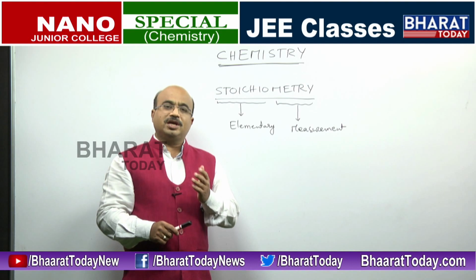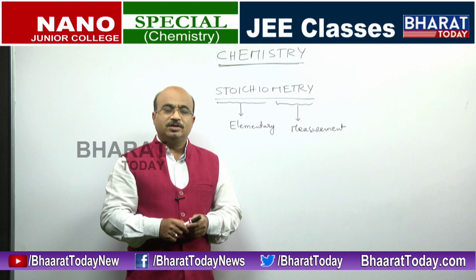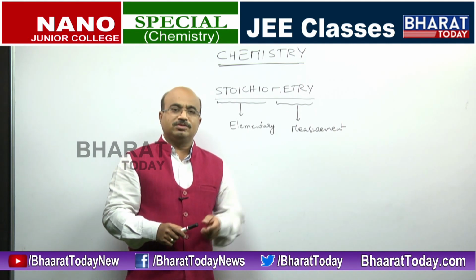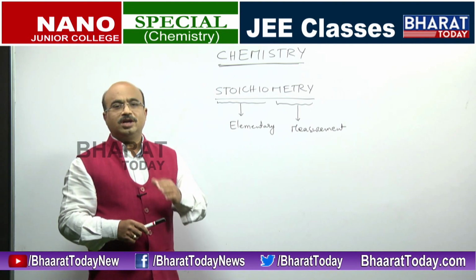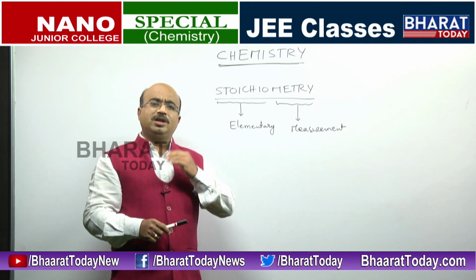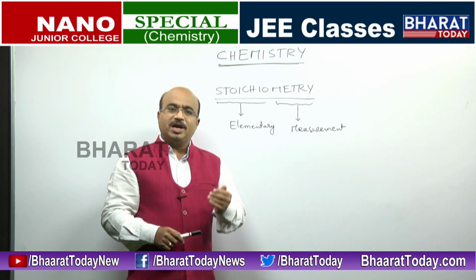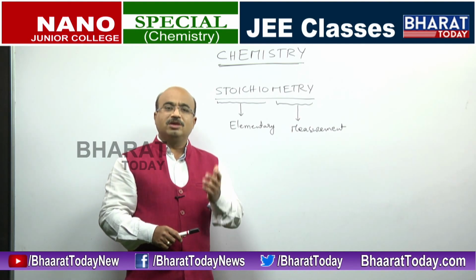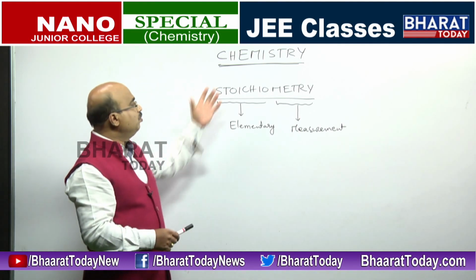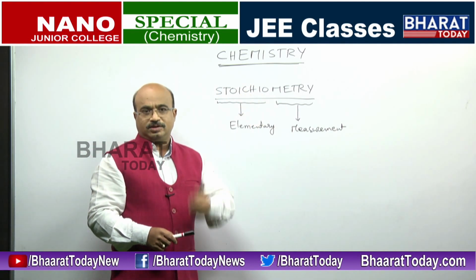Sometimes atoms react with molecules, or molecules react with molecules, or sometimes molecules and ions react. All types of chemical measurements you can do even at the elementary level. How many atoms are reacting, how many molecules, how many electrons, everything can be explained based on this topic. That is what we try to do in this.